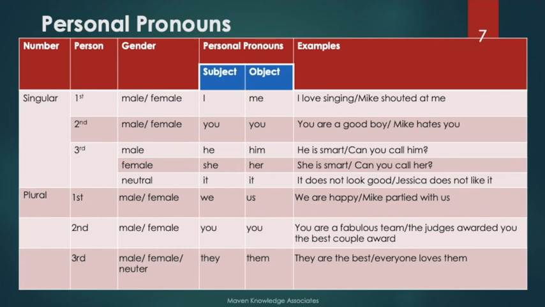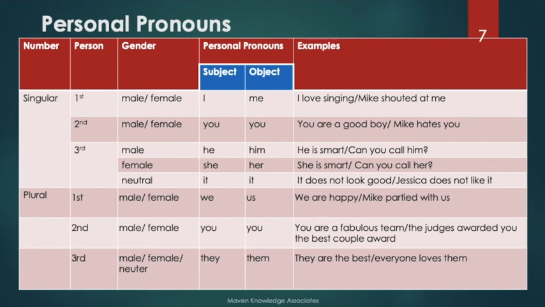Third, they, them. They are the best. So we are talking about they. They are the main subject. Then in the second example, everyone loves them. So them would be used as an object. Everyone is the subject in this sentence and them is the object.